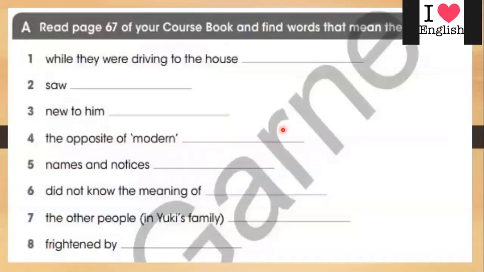Who's going to do the first one? Yes, Fatima? I can. Yes, Fatima will be the first. Celine, you will be the second. Okay. While they were driving to the house, so they are driving to the house. We can say on the way. So on the way means the same as driving to the house. So they are the same meaning. Yes, they are the same meaning. يعني نفس المعنى.